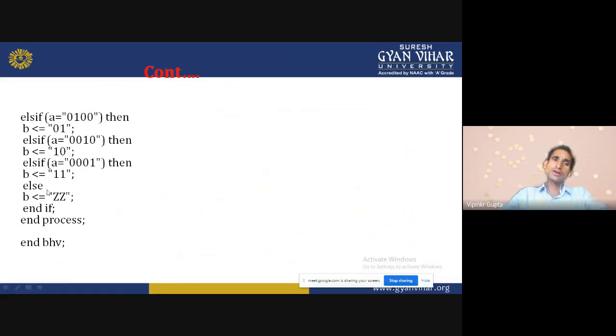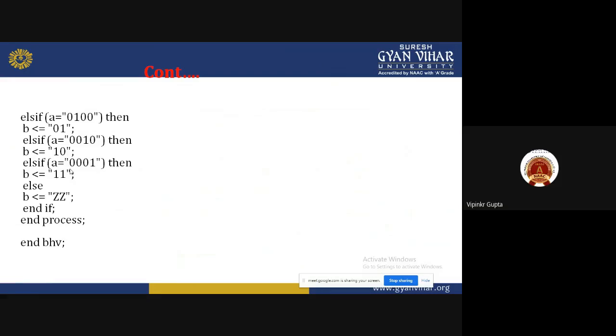Here one more thing is important: else, A is equal to 0001. Because many of the inputs we are leaving out in between in the program, it may be 1011 or 1010, then what is the output? If such conditions come, then our system will show Z equal to ZZ. So that condition we put in the else branch.